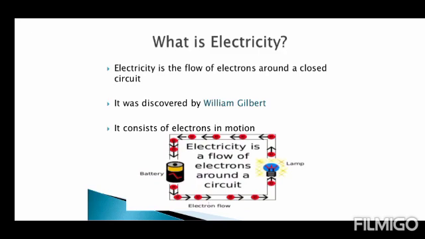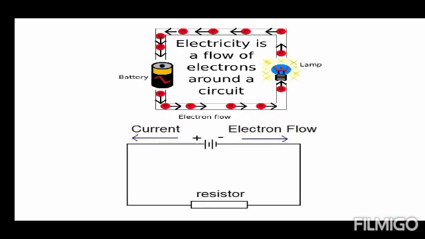What is electricity? Electricity is the flow of electrons around a closed circuit. It was discovered by William Gilbert. It consists of electrons in motion. Electricity is a flow of electrons around a circuit. You can see it in a diagram. There is one more diagram which explains clearly how electricity is a flow of electrons around a circuit.